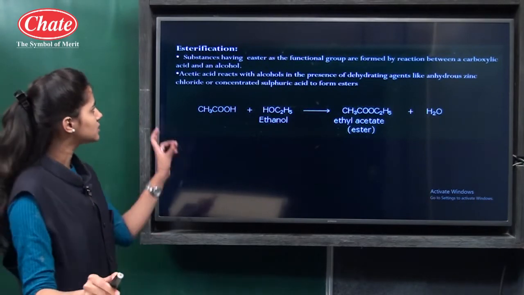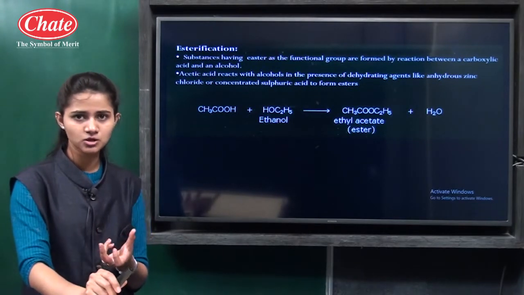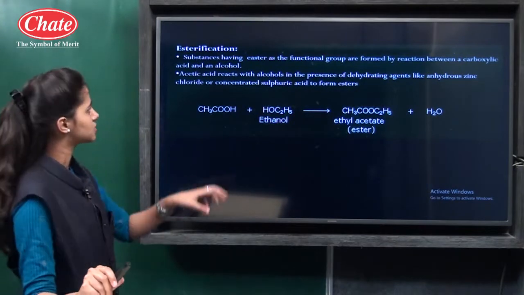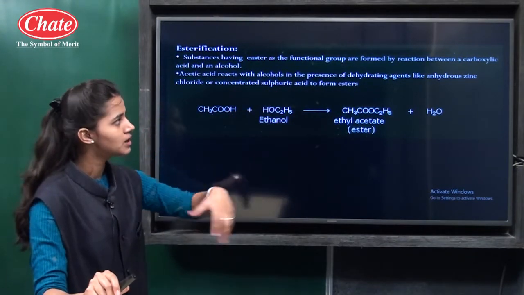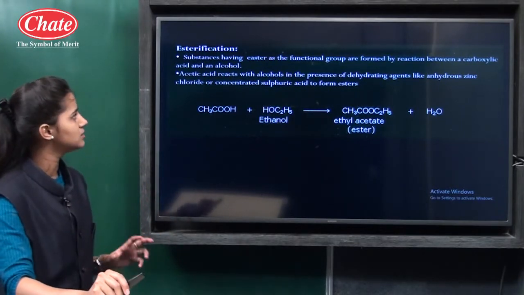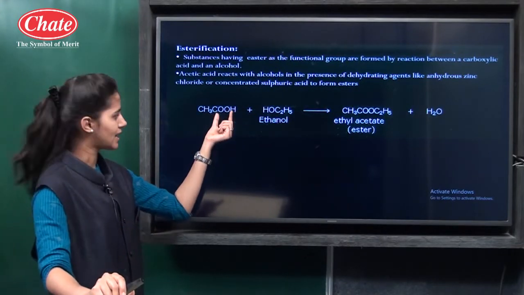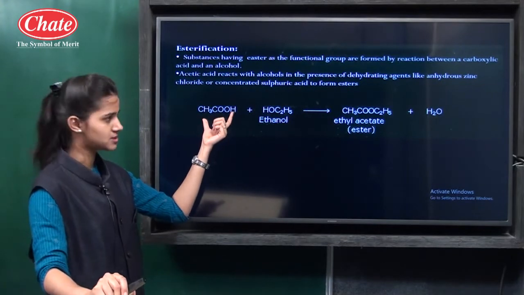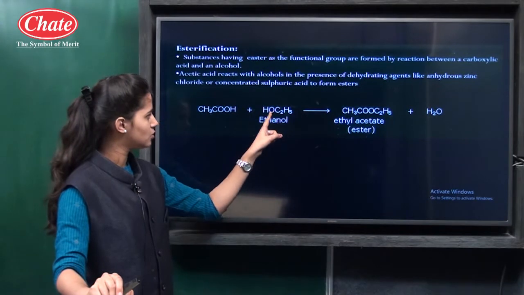You can see the name ester in this one. Ester is a functional group. There is a formation of ester in this reaction. Substances having the ester as the functional group are formed by the reaction between a carboxylic acid and an alcohol. This is the carboxylic acid, COOH, the ethanoic acid, and this is the ethanol, C2H5OH.